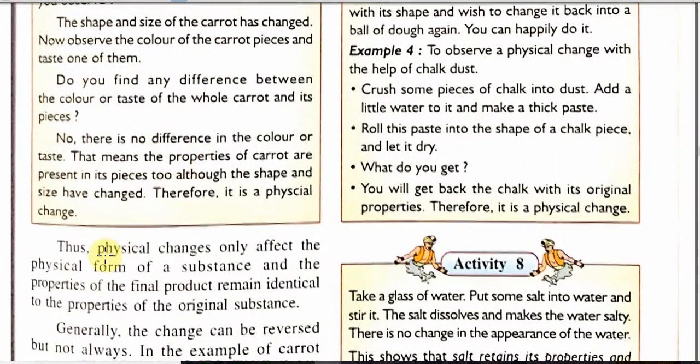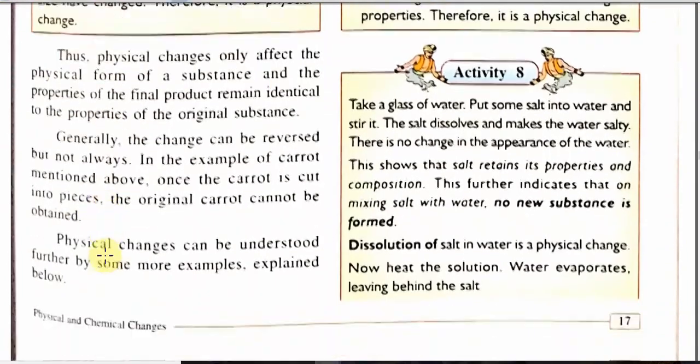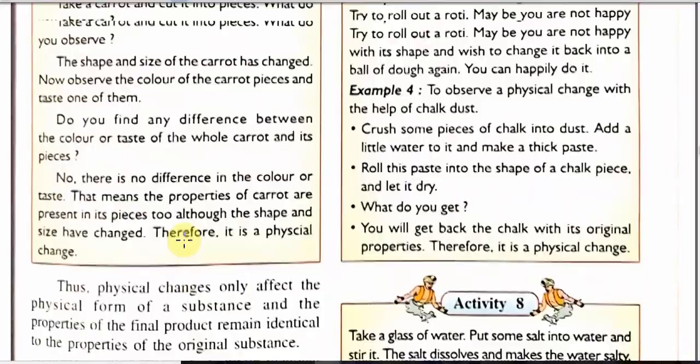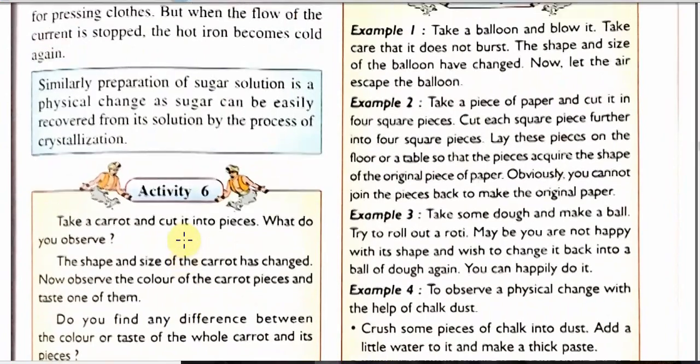Hence, we can say physical changes only affect the physical form of a substance, and the properties of the final product remain identical to the properties of the original substance. Generally, the change can be reversed, but not always. In the example of the carrot mentioned above, once the carrot is cut into pieces, the original carrot cannot be obtained again. Physical change can be explained more easily by the following example.